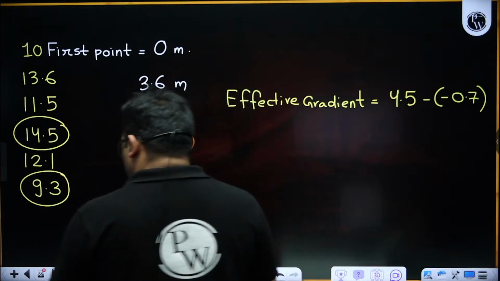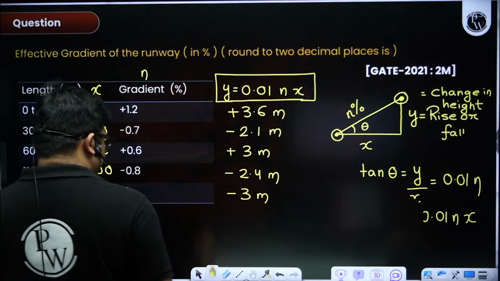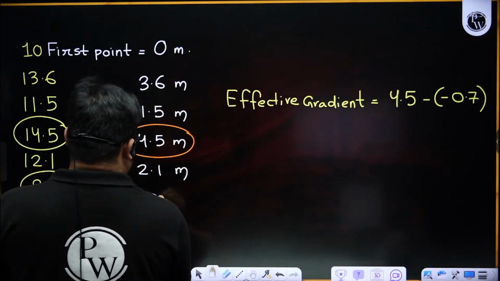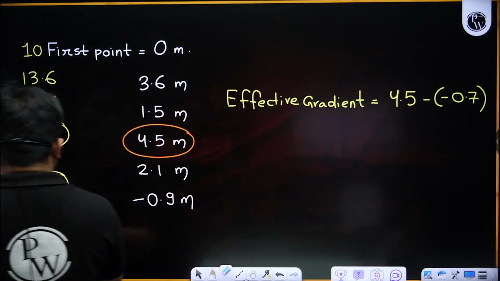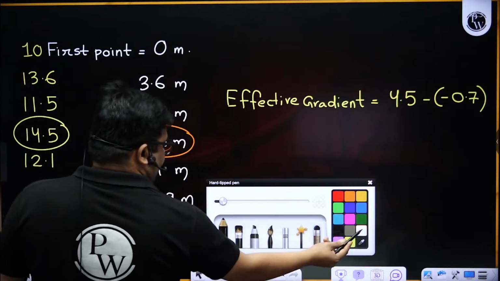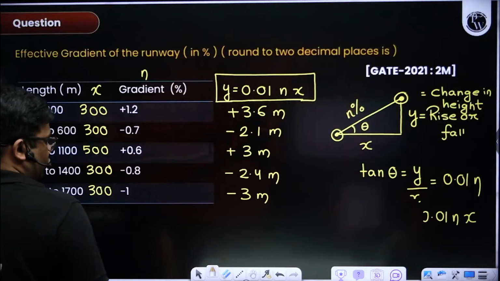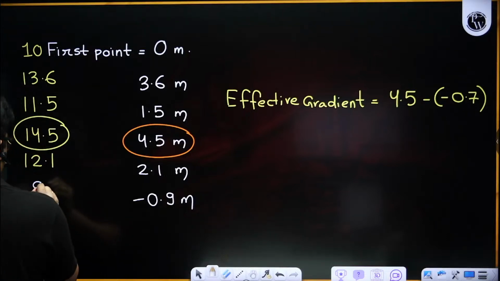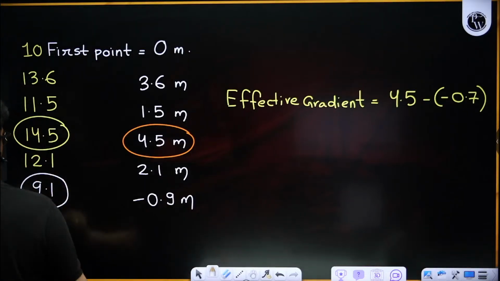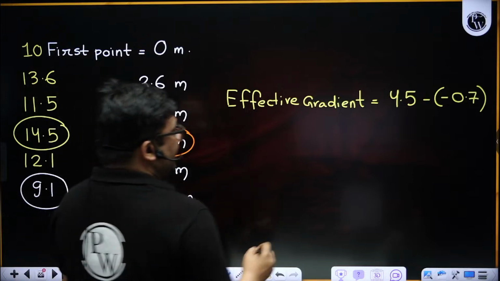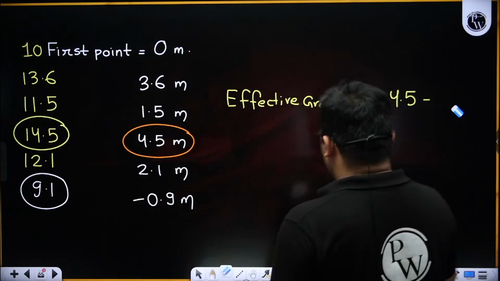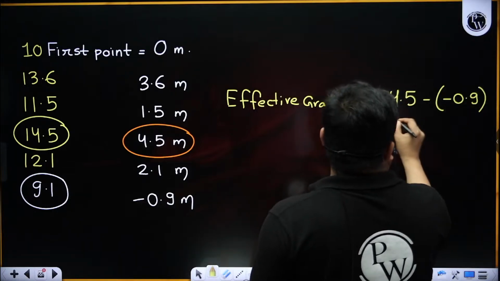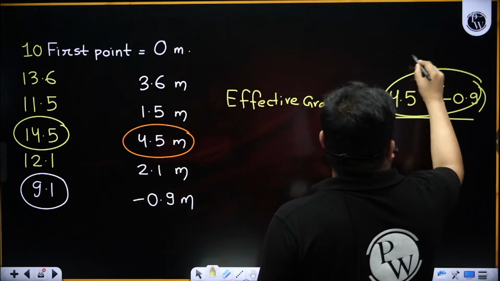Okay, last one is minus 3, so it is minus 0.9, and this one is 12.1 minus 3, so 9.1. If you take the difference, you get 5.4 only, right?